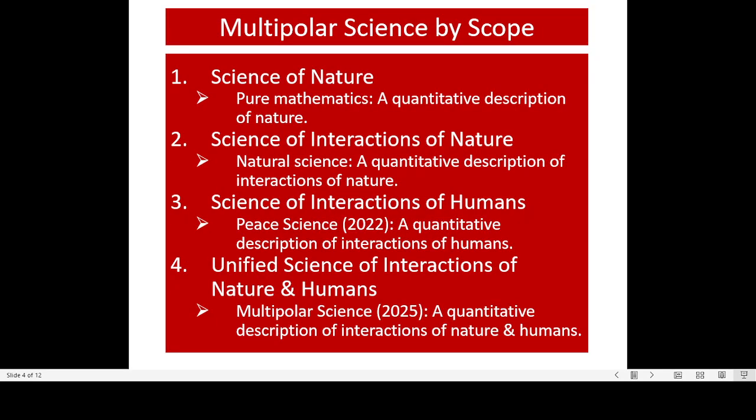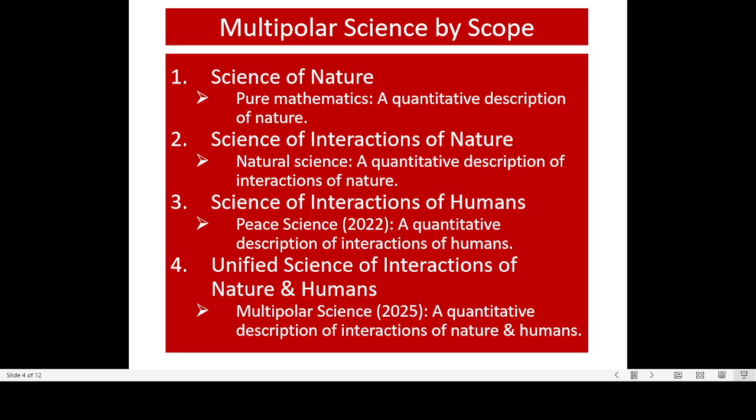Now, the new multipolar science categorized by scope of science. First, nature. That's the input of the model of science, and the result is science of nature, mapping to existing pure mathematics, quantitative description of nature.